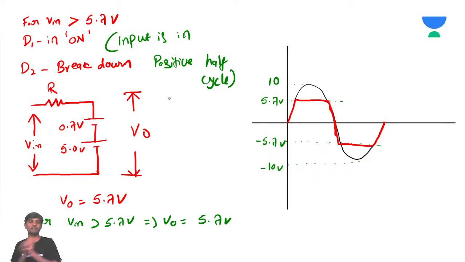We are discussing very, very important problems today, and today is the last class for diode circuits. From tomorrow, we'll jump into the transistor, BJT, bipolar junction transistor analysis.